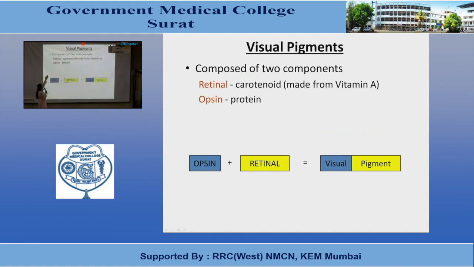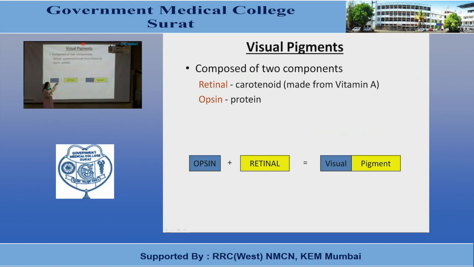So, is it clear that the visual pigment, whether it is rhodopsin or photopsin, is made up of two components? One is opsin, which is protein, and another is a carotenoid pigment known as retinal. This retinal portion remains the same for both rods and cones.